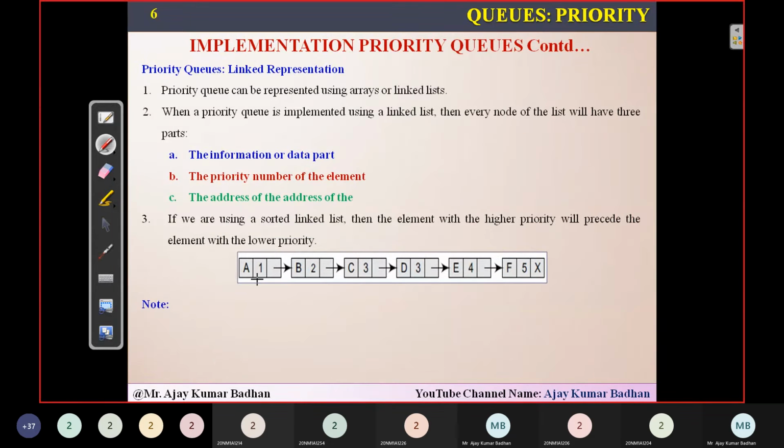Yeah, see here, this is the linked list representation for your priority queue. You can see there are three blocks. The first one consists of data. I'm storing alphabets here, A. So this is the data block. And what is the priority I'm having here? Priority is 1. And this consists of the address of next. So B is having, this is a data block, and B is having a priority 2. Now if you see here numerically, what is the meaning of this particular point is that the element with the highest priority will precede the element with the lowest priority. Means the element with the highest priority will be coming before the element with the lowest priority.